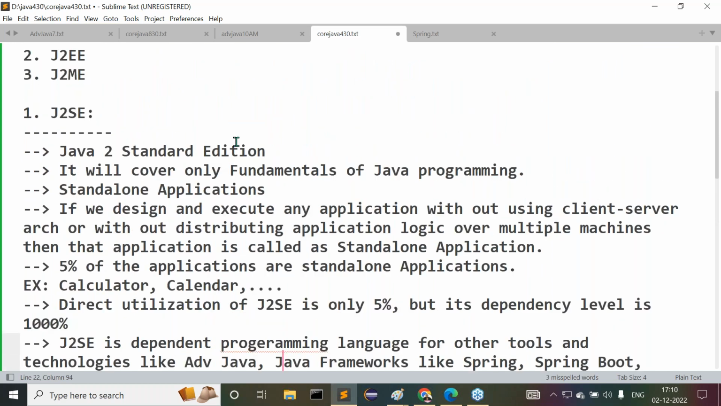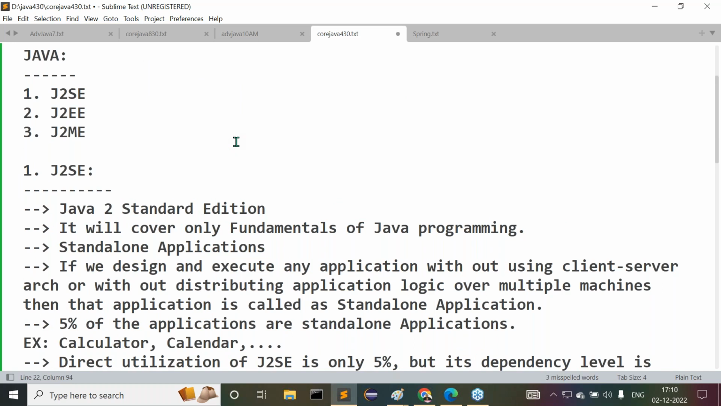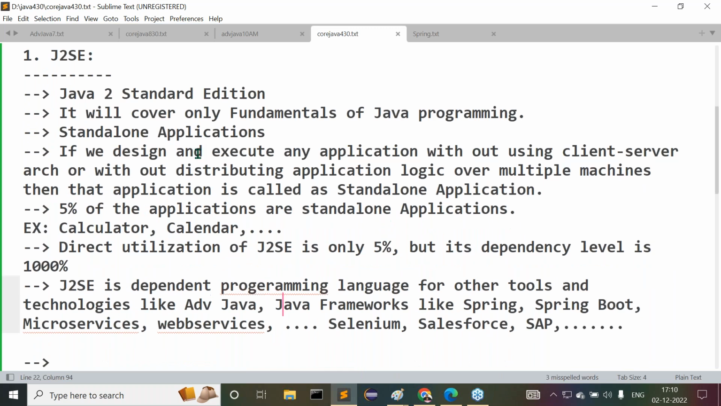Guys, now I'm asking some questions to you. Try to answer. How many parts are available in Java? Three parts. What are the three parts in Java? J2SE, J2EE, J2ME. Now, tell me some information I've given about J2SE. What is the abbreviation for J2SE? Java 2 Standard Edition. What will it cover? It will cover only fundamentals of Java. By using fundamentals, what applications are we able to prepare?